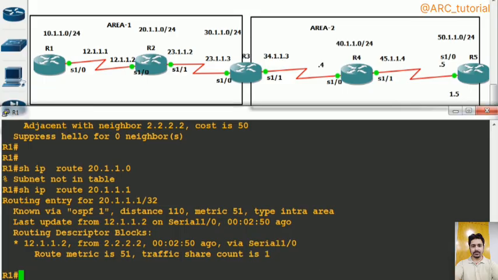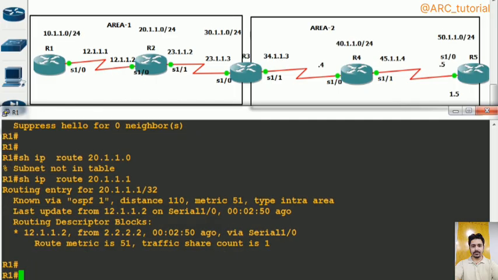So I hope that now you have understood all these things, how you can perform all these types of practicals. After going through all these things, let's go for how to modify your timers. As you know very well, hello interval and dead interval. And if timers do not match, your neighborship will go down. Is it necessary for me to go for configuring timers in OSPF now? I have already configured both commands, hello interval as well as dead interval. And you must understand the uses of hello interval as well as dead interval, right?